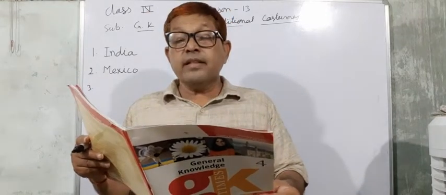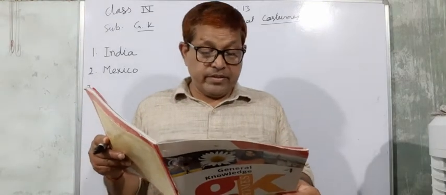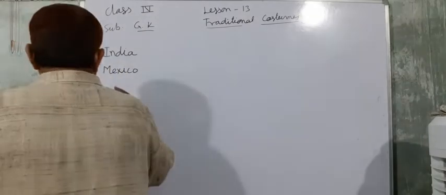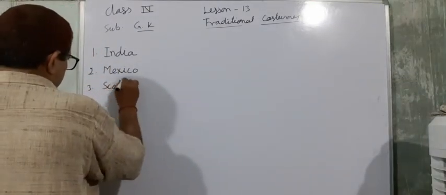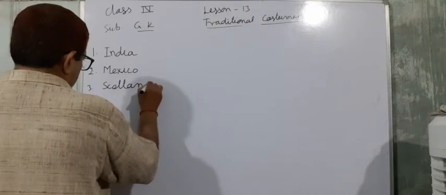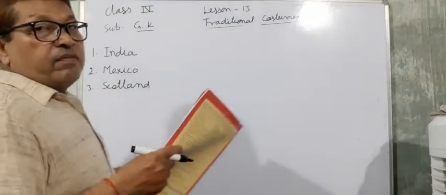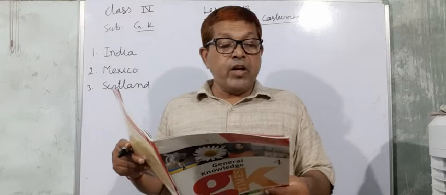It is the costume of Scotland. Third, you see Scotland.